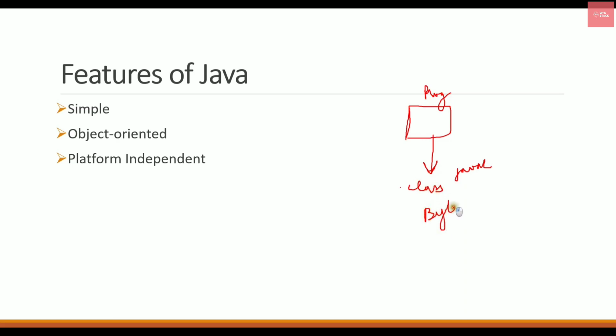This bytecode is really very special as it can execute on any platform. It can be Windows, Mac, or Linux. So it can run on any kind of platform. Therefore, it is called platform independent.